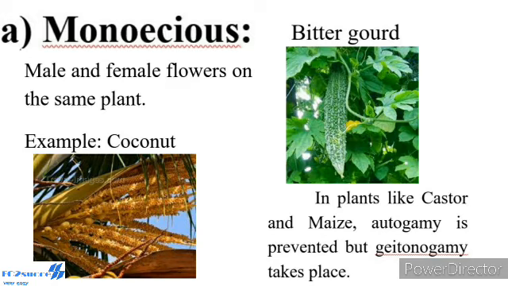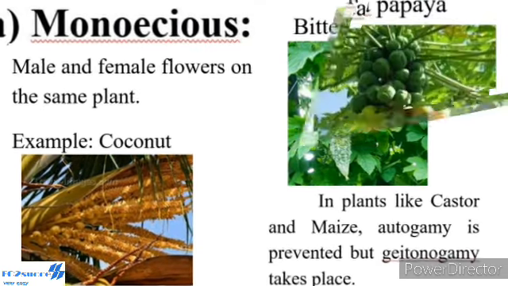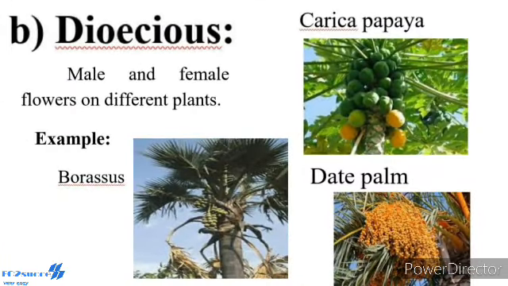Example, coconut, bitter gourd. In some plants like castor and maize, autogamy is prevented, but geitonogamy takes place. Second one, dioecious plant. Dioecious plant means male and female flowers on different plants. Example, Borassus, Carica papaya and date palm. Here both autogamy and geitonogamy are prevented.